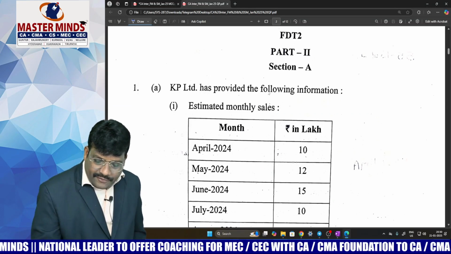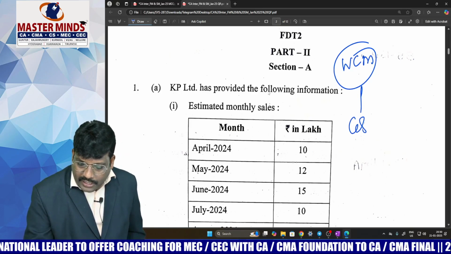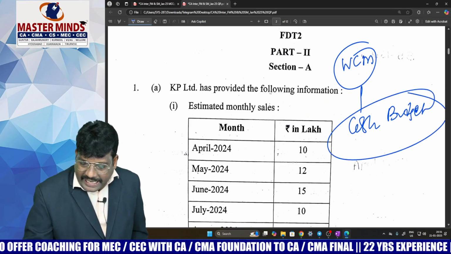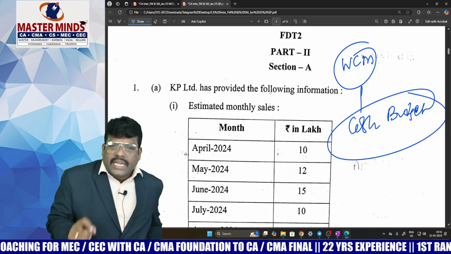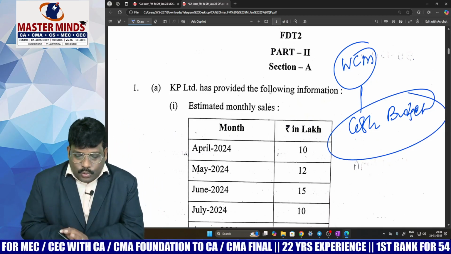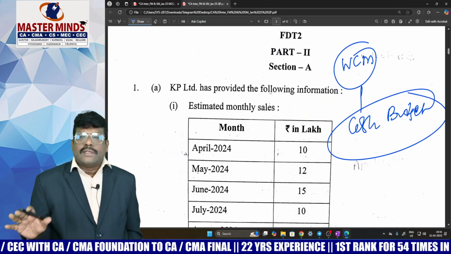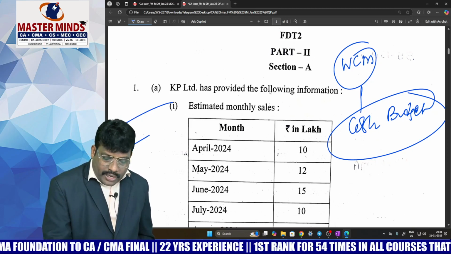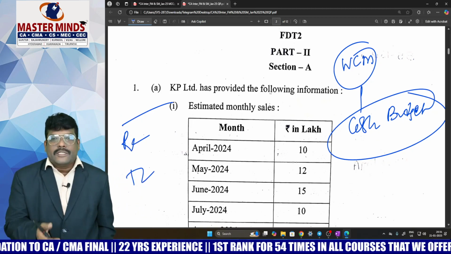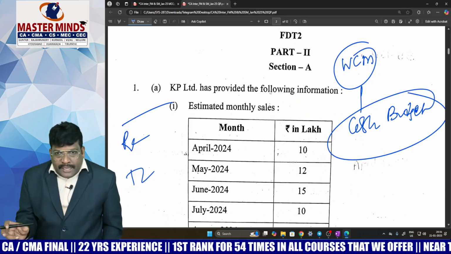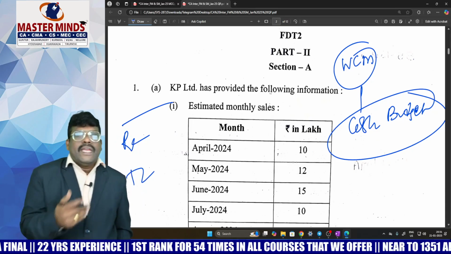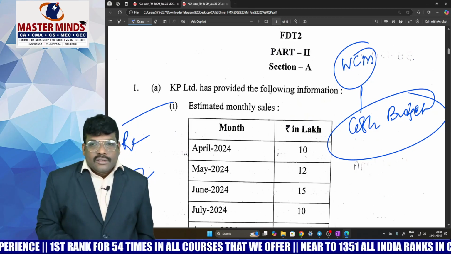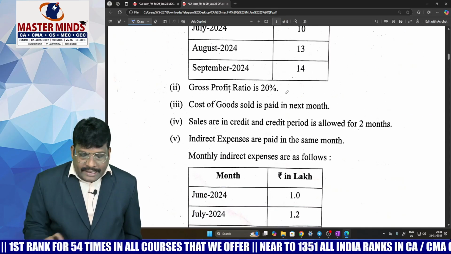Why? Because the first question is from working capital management, particularly from the model of cash budget. Cash budget, by seeing this question paper, immediately I never felt it is difficult. I felt surprised. Oh yeah, cash budget, they asked this one. Very simple. While preparing the cash budget, what do you do? You identify total receipts, you identify total payments. From receipts, you deduct the payments, you will get the closing balance. If any excess amount is there, make it an investment in marketable securities. Whenever shortage is there, then you raise a loan. Basing on that model, they simply provided a really easy problem.